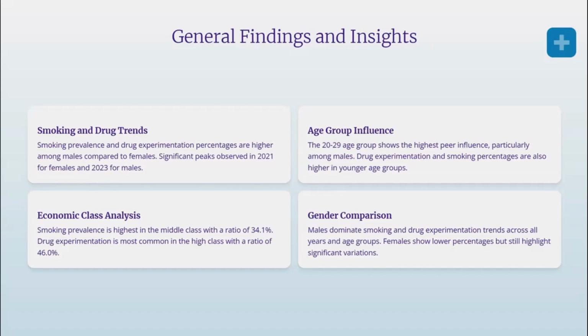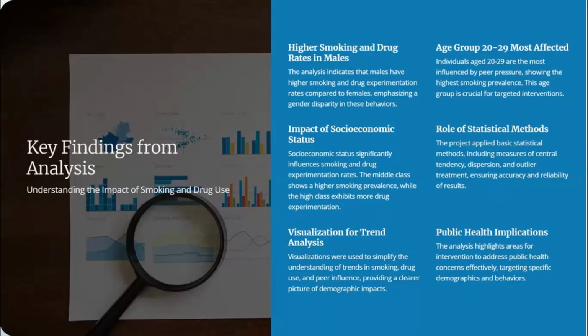The economic class analysis: the smoking percentage is highest in the middle class, 34.1%, and the drugs percentage is highest in the highest class, 46.0%. We also get the insight that the age group from 20 to 29 stands out as the most affected. This group experiences the highest peer influence, smoking, and drugs, making it crucial for targeting awareness and intervention programs. These findings emphasize the importance of focusing on specific age groups, genders, and socioeconomic classes for effective public health strategies.